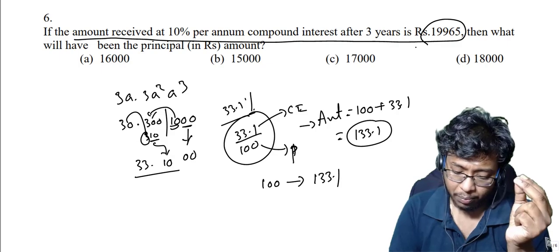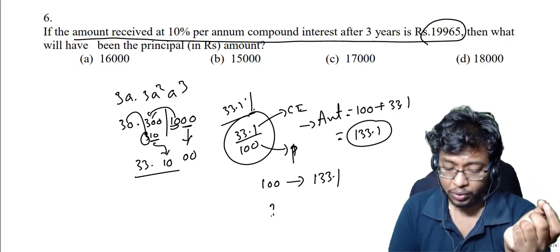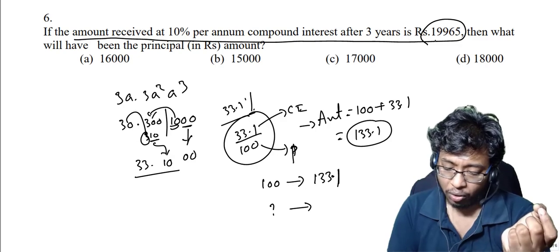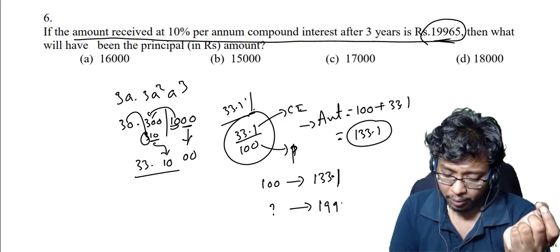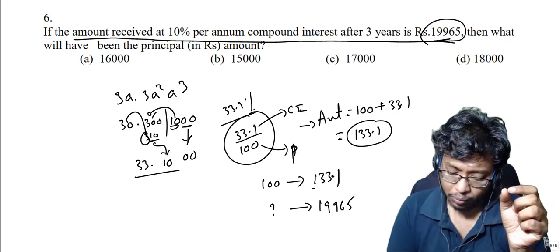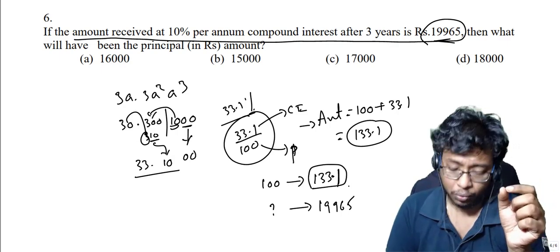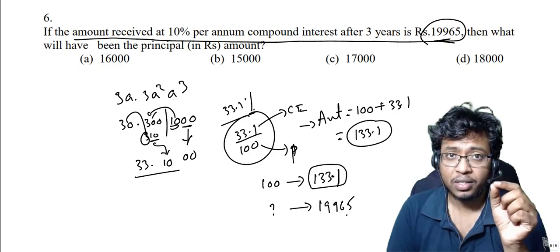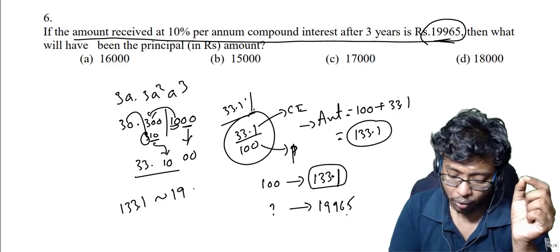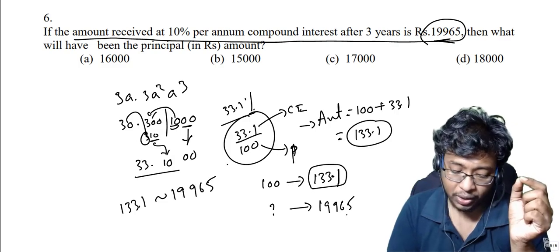But here my principal I don't know, right? This is what I have to find now. But given my amount is how much? 199.65, right? So what I'm doing is, this 133.1 value is given as 199.65. So I'm writing here 133.1 value is given as 199.65.